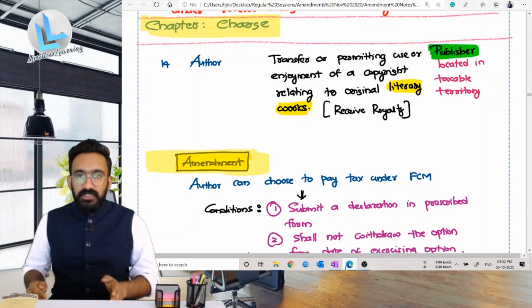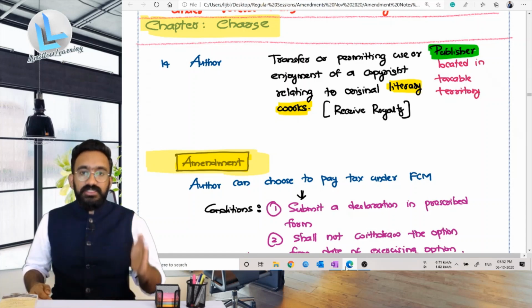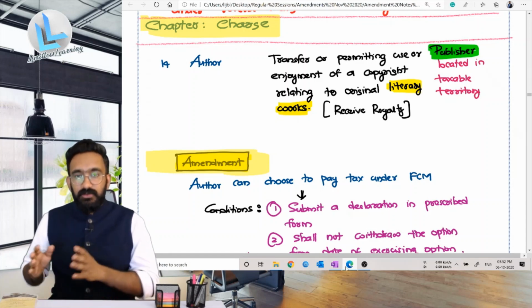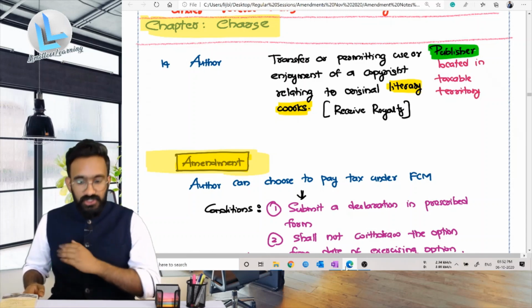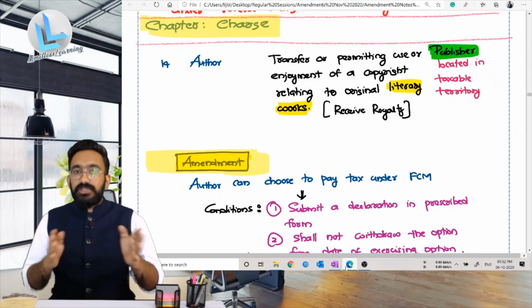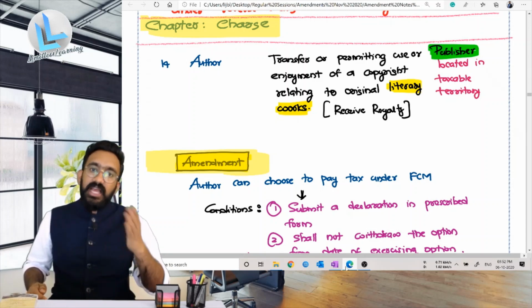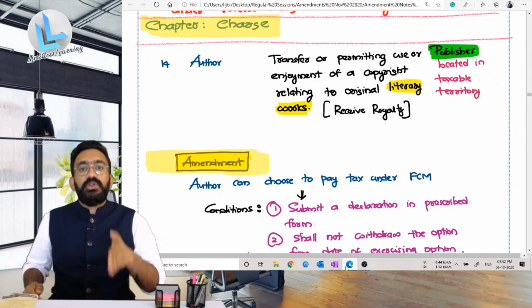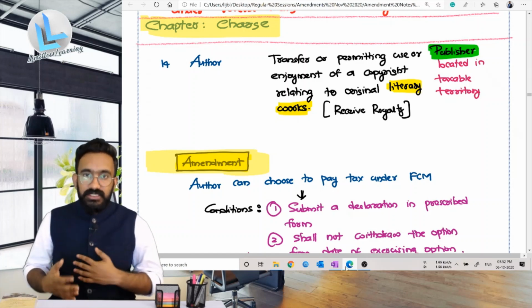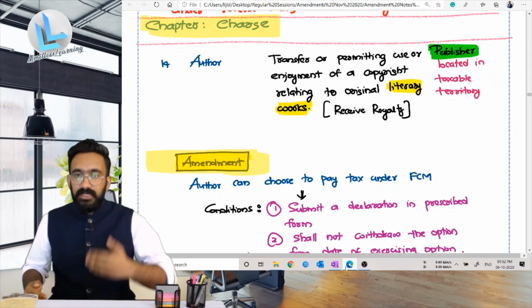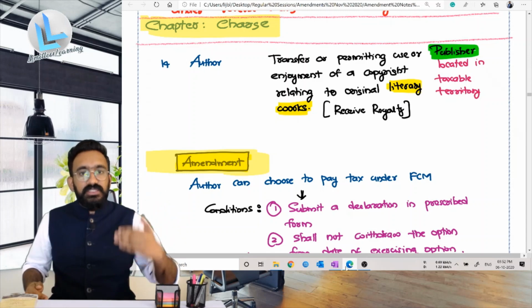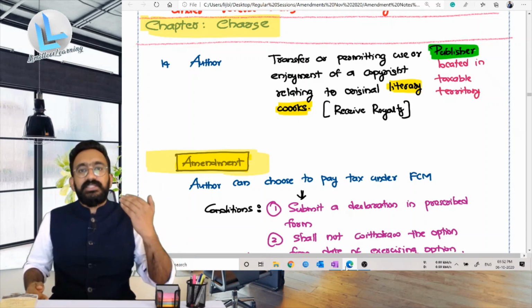In this particular discussion, we are going to discuss the amendments that have happened for the November examination with respect to the charge chapter. So there are two sets of amendments. One amendment has happened in notification relating to Section 9(3), which talks about reverse charge mechanism. We all know that in reverse charge mechanism, instead of the supplier, it is the recipient who is receiving goods or services who is liable to pay taxes to the government.